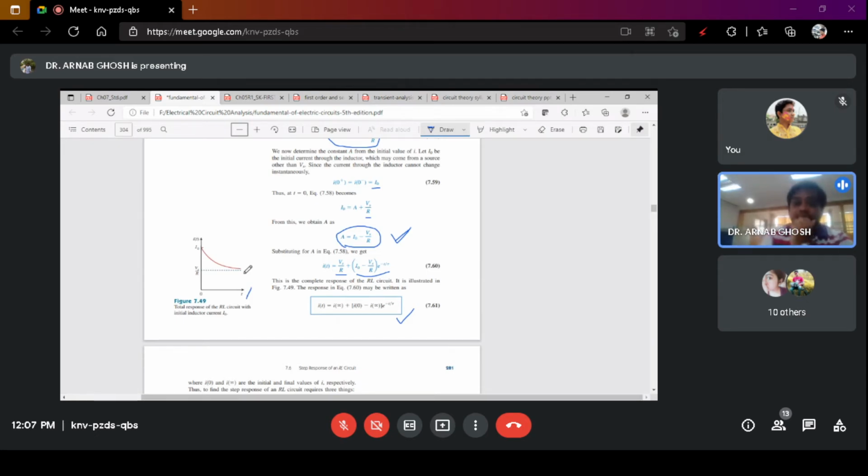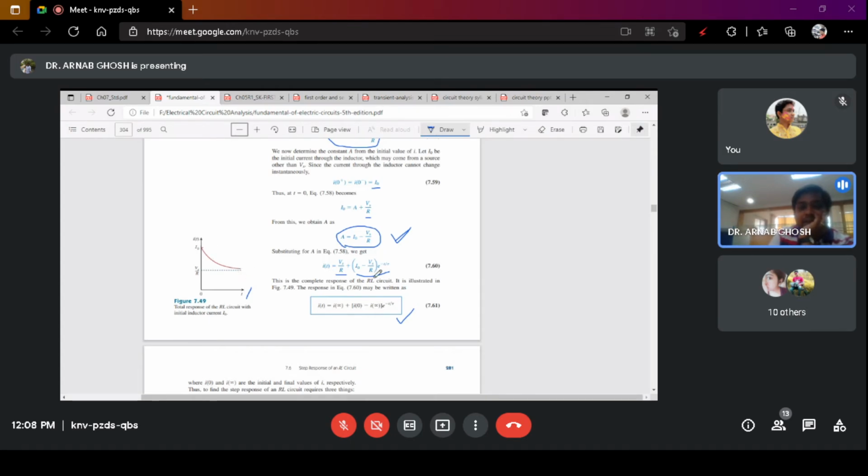So you will get a constant current Vs by R. This value never decays to zero. Is this clear? If there is any doubt, you can ask me. Regarding the graph, initially you had I0, the initial stored current of the inductor, which is getting decreased.